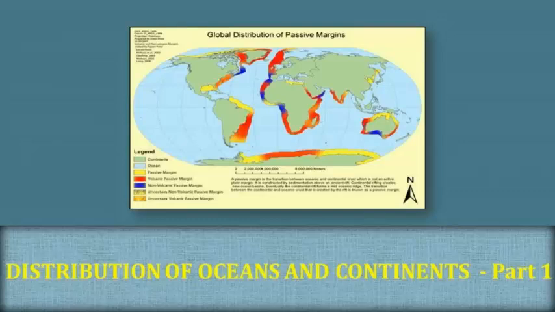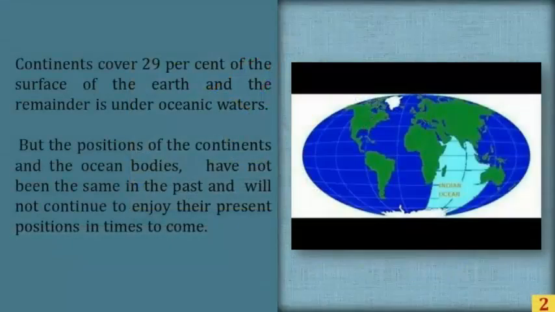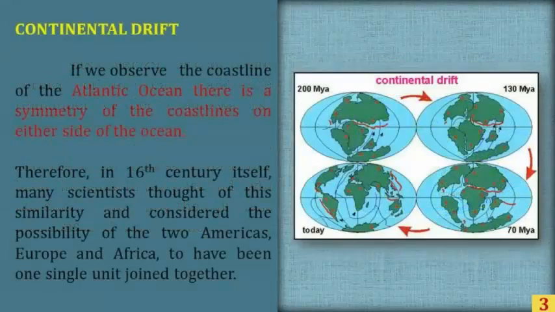Distribution of oceans and continents. Part 1. Continents cover 29% of the surface of the earth and the remainder is under oceanic waters. But the positions of the continents and the ocean bodies have not been the same in the past and will not continue to enjoy their present positions in times to come. Therefore, the question arises, what are their positions in the past?